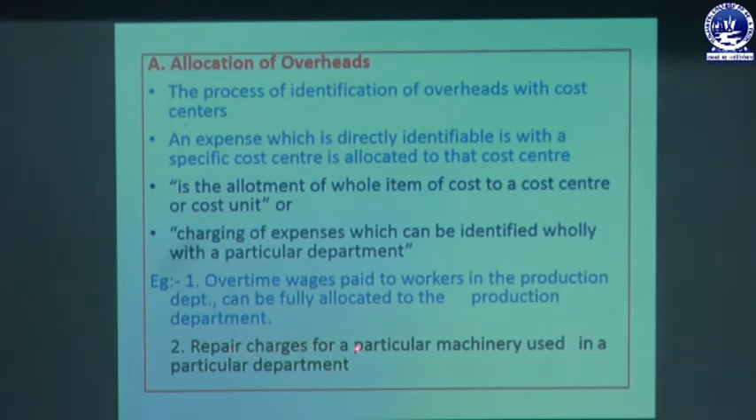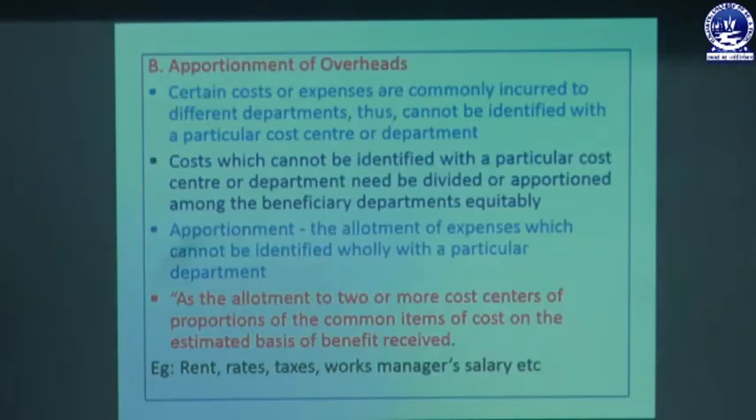Another example is repair charges for a particular machine used in a particular department, which are charged to that machine. When any repair or maintenance expense is incurred for a particular machine, we have to charge that amount of repair and maintenance cost to that machine's department. Then the next part is apportionment. Certain costs or expenses are commonly incurred for different departments and cannot be identified with a particular cost center or department. What we discussed in the previous slide, where the cost incurred for a particular department is identified and charged to that department, is known as allocation.